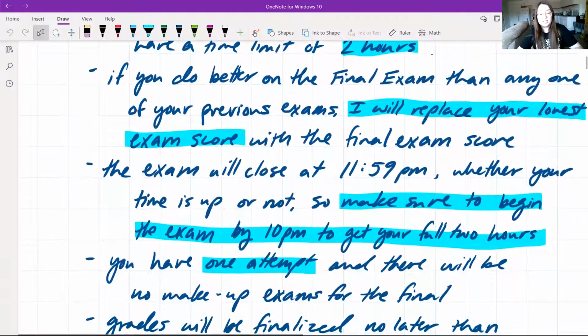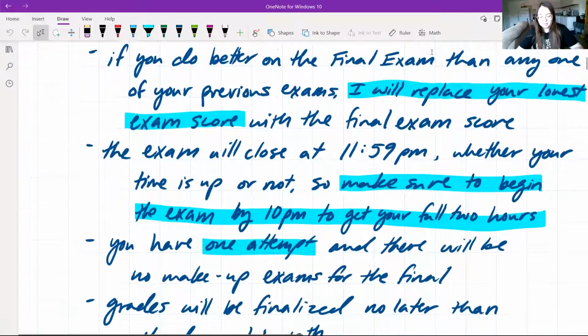I have mentioned this before and it is in the syllabus, but if you do better on the final exam than any one of the previous exams, I'll replace your lowest exam score with the final exam score. So that means, for example, if you missed one of the exams and you get a score of 75 on your final, you'll have a score of 75 on the final and on the exam that you missed. Or if you happen to get a 50% on an exam and you get a 75% on the final exam, I'll take that 75%, give it to you for the final exam score, and replace the 50% with a 75%. So that's kind of how that works.